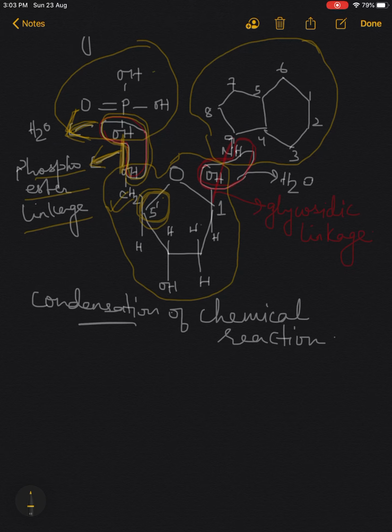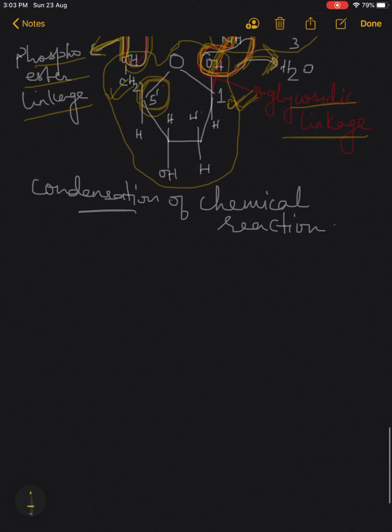Similarly, here the OH group of the first carbon will combine with the H of the amino group, and a water molecule will be taken out, and hence here also a bond will be formed, and this bond is called glycosidic linkage or glycosidic bond. So children, these are condensation chemical reactions, because in both the bonding procedures water is removed.